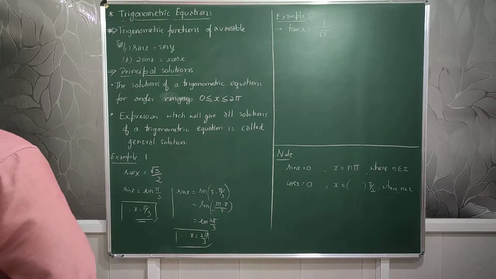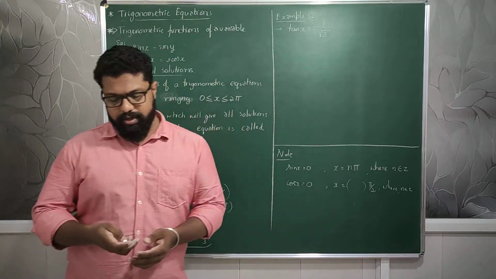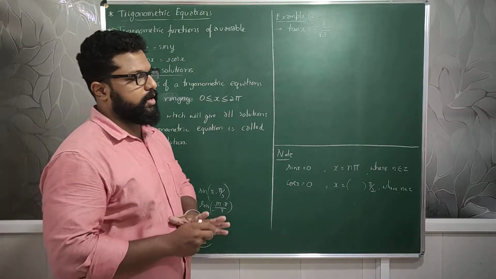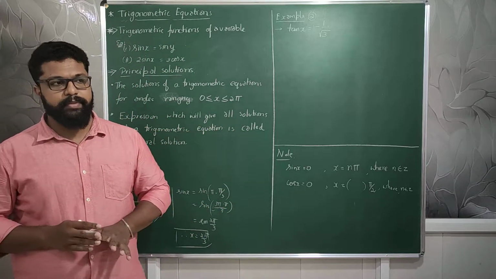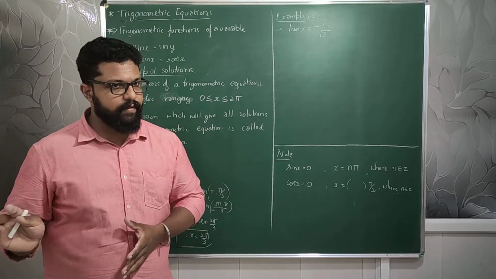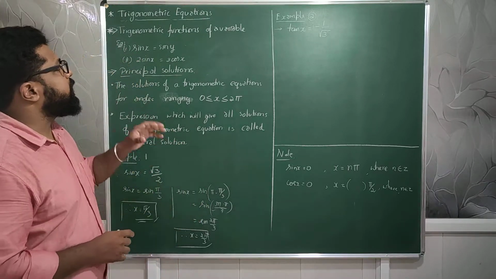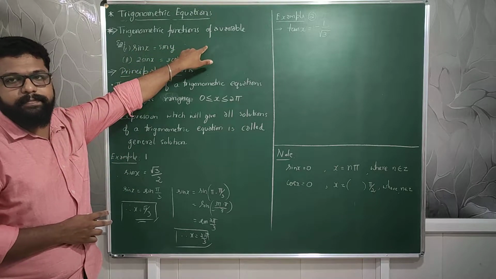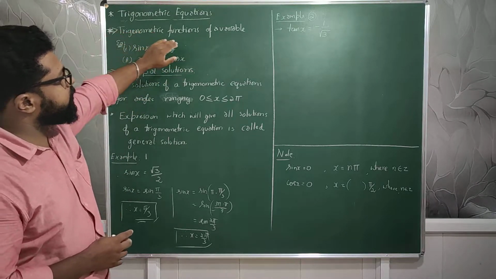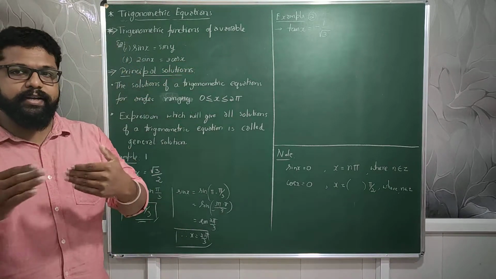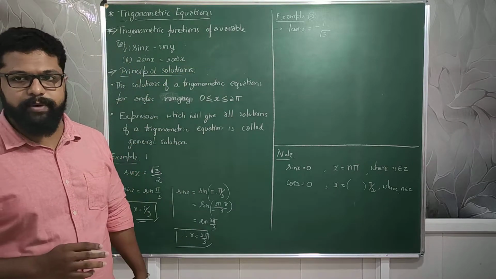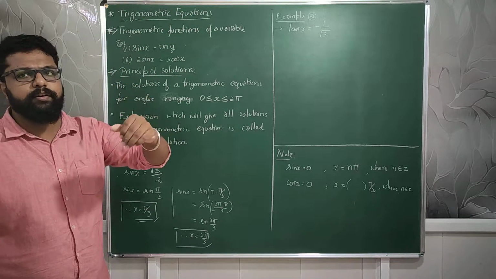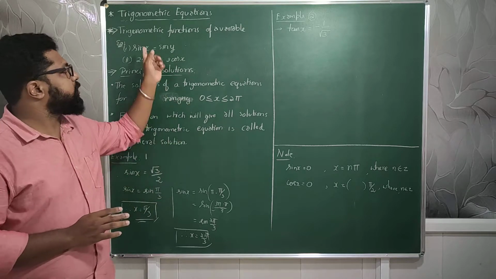Hello everyone. So we are going to the last topic of trigonometry, about trigonometric equations. First of all, we have come across all the trigonometric functions so far, and what the relations are between each other, everything we have understood. Now moving on to the combination of these trigonometric functions along with the variable. That means trigonometric functions of a variable written in the form of an equation is called a trigonometric equation. Simple as that. The name itself tells: trigonometric functions written in the form of an equation are called trigonometric equations.